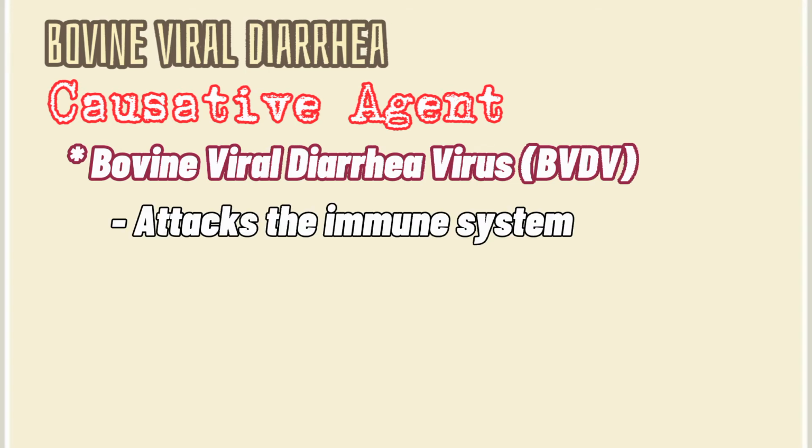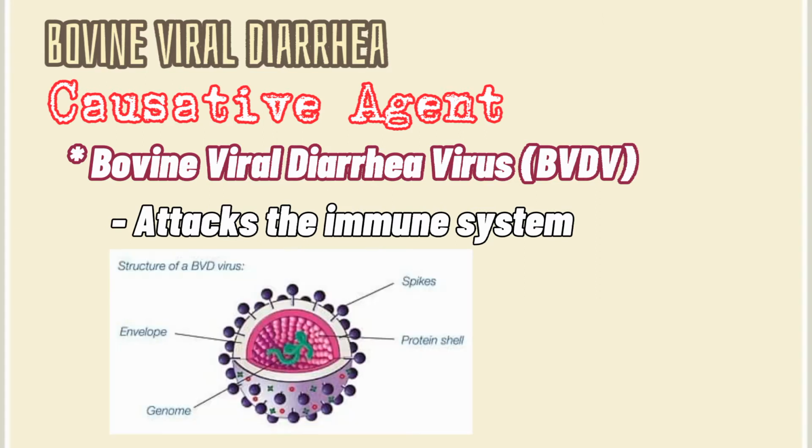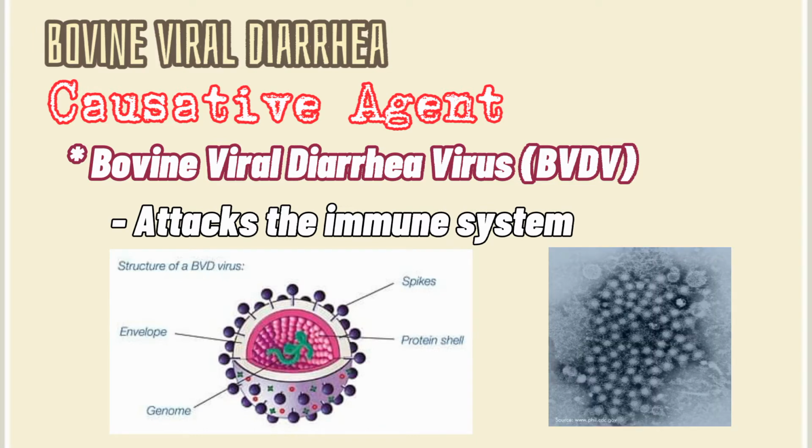It attacks the immune system of cattle, especially those cattle with a weak immune system. After attacking, the virus will incubate for 3 to 5 days. Infected cattle with this type of disease are prone to dying if not vaccinated. However, if treated quickly, cattle will recover in about 1 to 2 weeks.